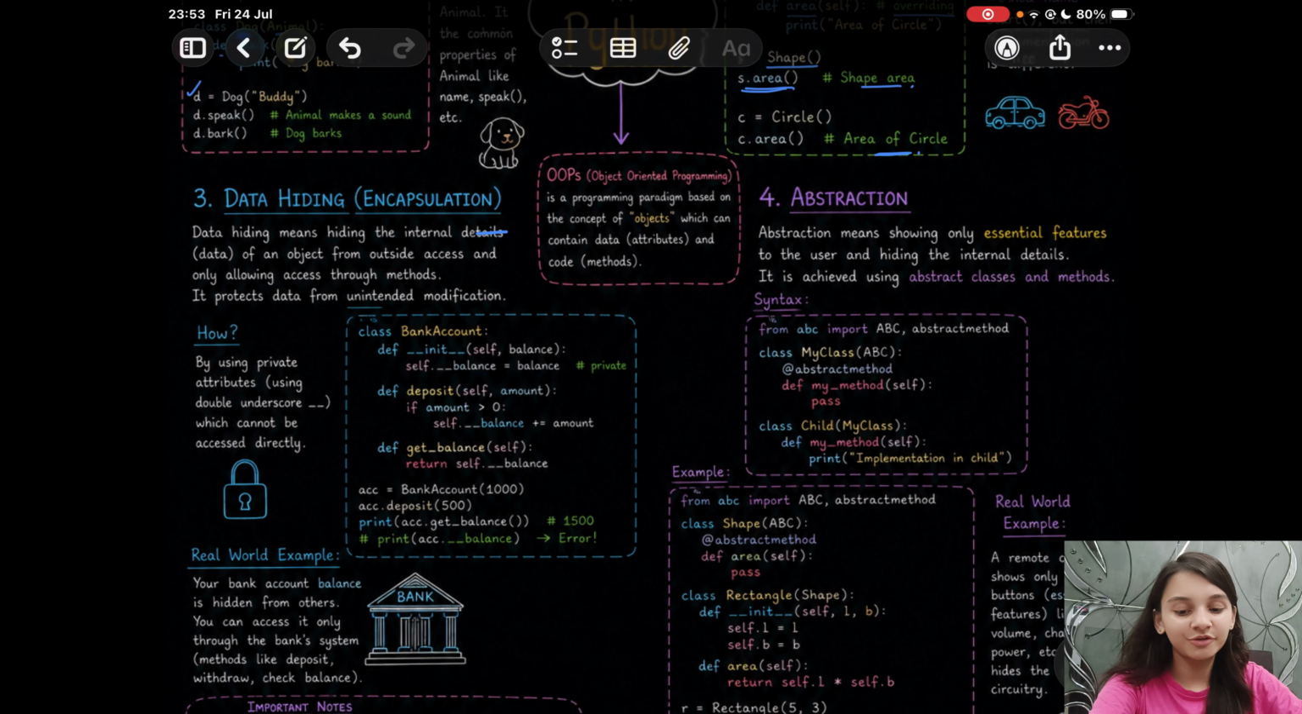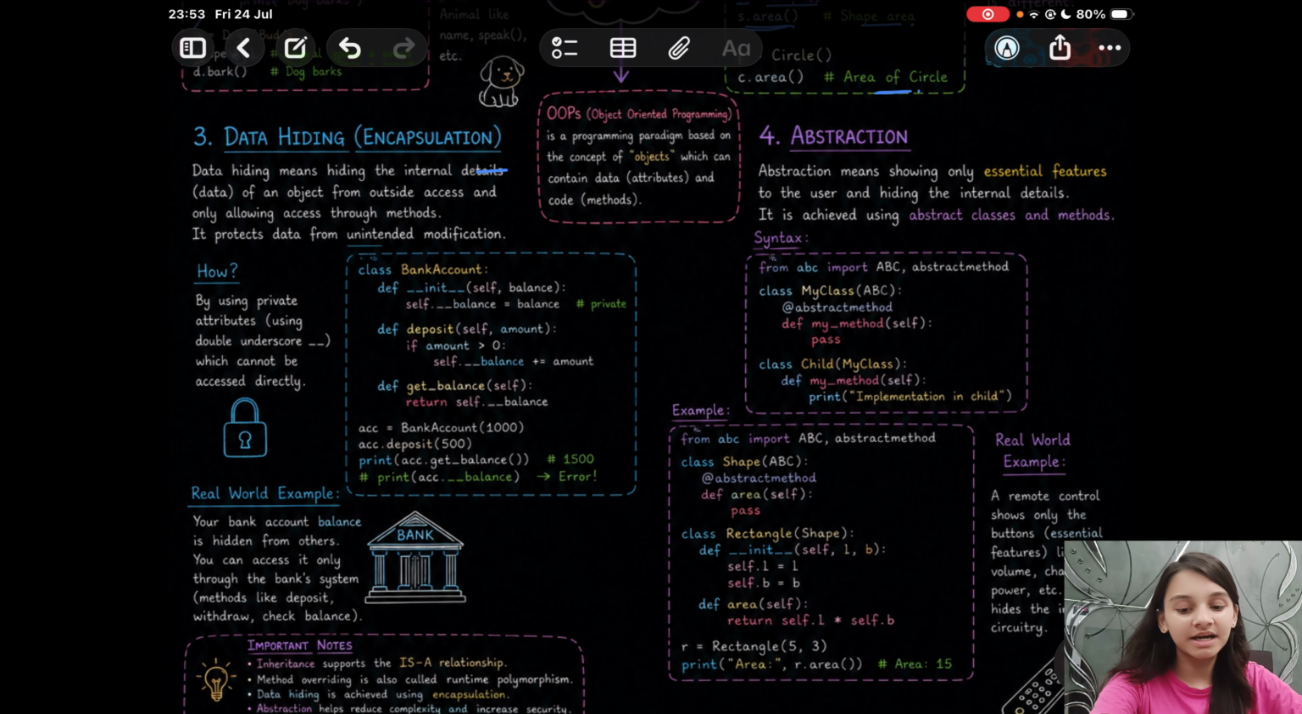Next we have the concept of data hiding. So what is data hiding? It means hiding the internal details of the data of an object from outside access and only allowing access through methods. So you can access anything inside a class through the methods only. It protects data from unintended modification. And how can you implement this data hiding? By using private attributes, which in Python are usually represented using double underscores. So these cannot be accessed directly, hence they prevent unintended modification.